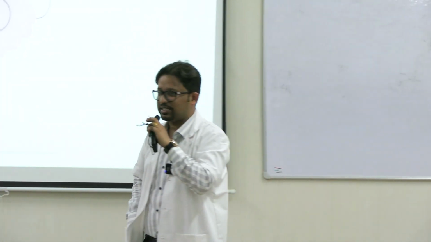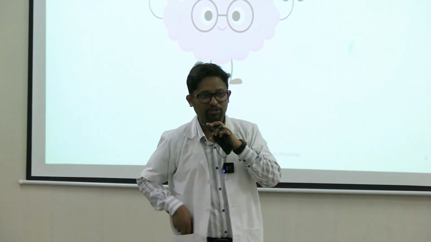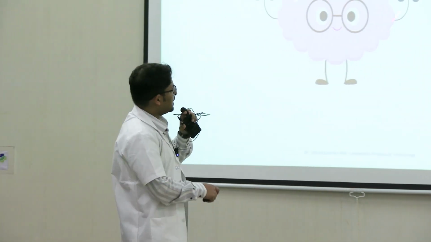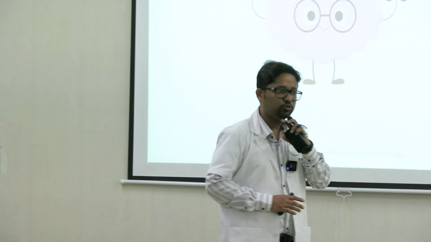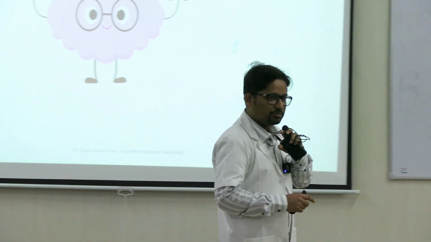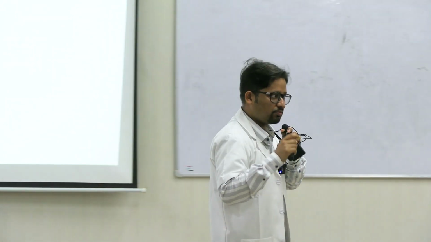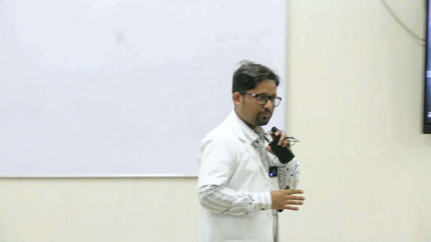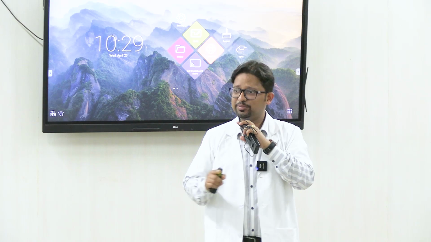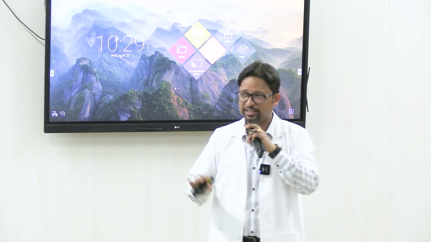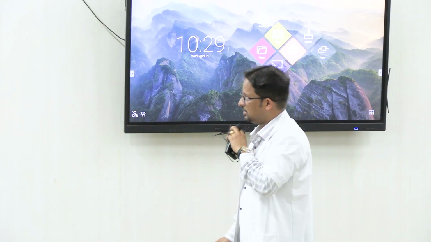The other type of cell within the nervous tissue is the glial cell, or supporting cells. If you see the numbers, the number of neuroglia is many times more than the number of neurons. So anything which is this enormous in number has to have a very important function. We'll talk about glial tissue towards the end of the topic. Remember, the supporting cells are very important. Don't take them lightly, thinking that they are just supporting. They are supporting cells, not supporting actors. Very important functions are there.